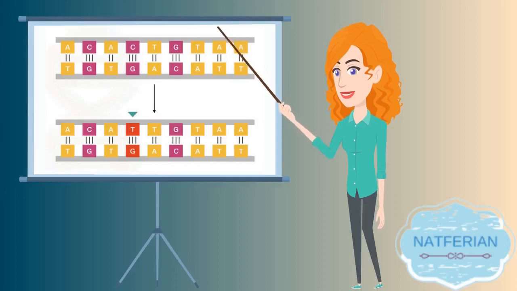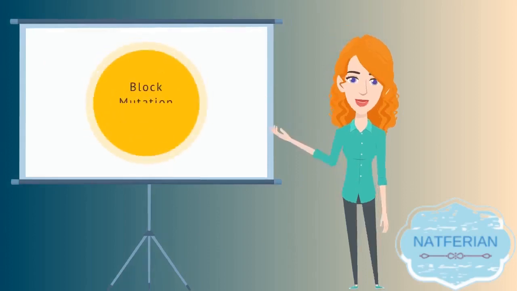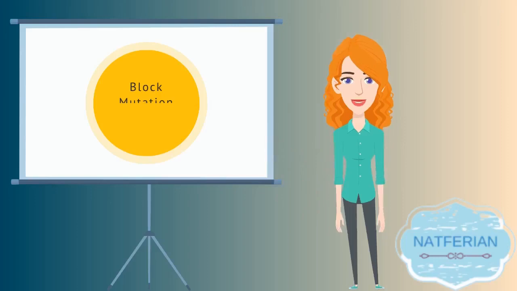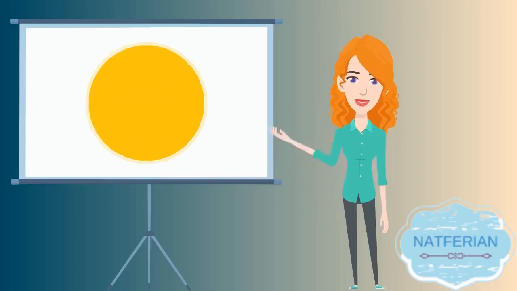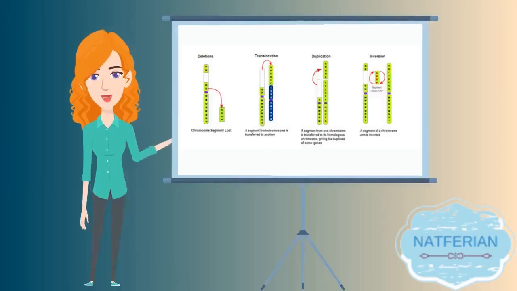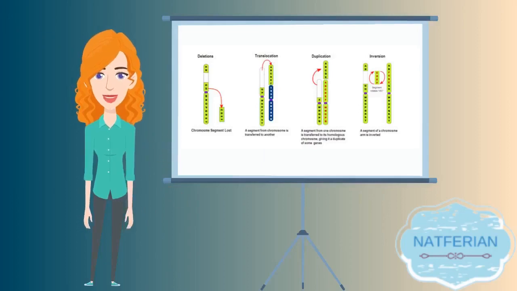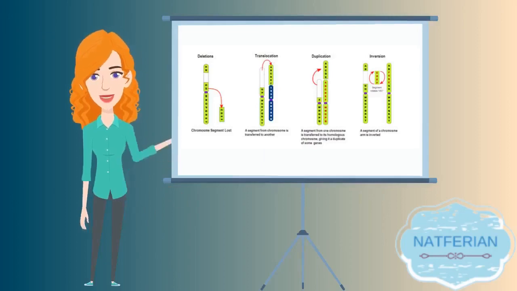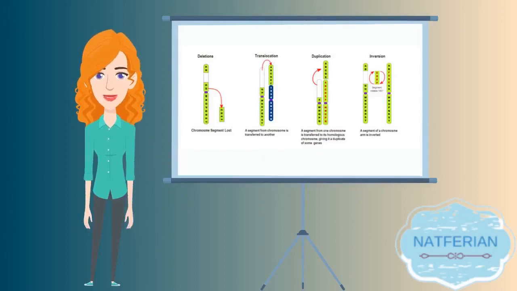Firstly, point mutation, which involves the mismatching of nitrogenous bases during replication. If the G nitrogen base pairs up with G instead of A, that leads to point mutation. Secondly, block mutation, whereby a whole section of DNA is either lost or gained, and this is not required by our system. Block mutation is further divided into four parts: translocation, duplication, deletion, and inversion.